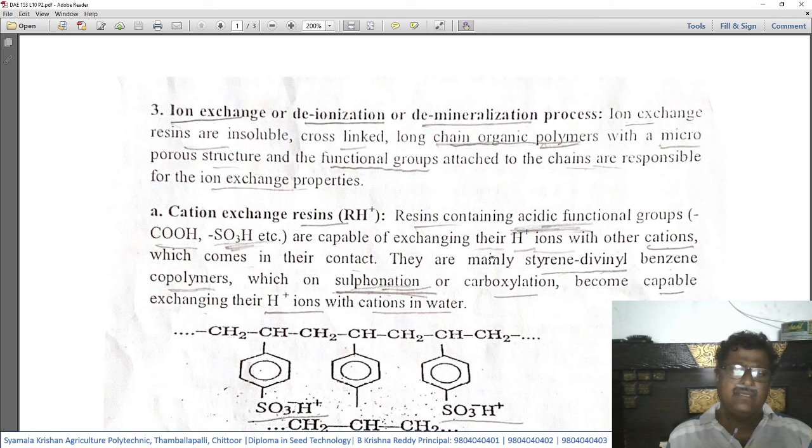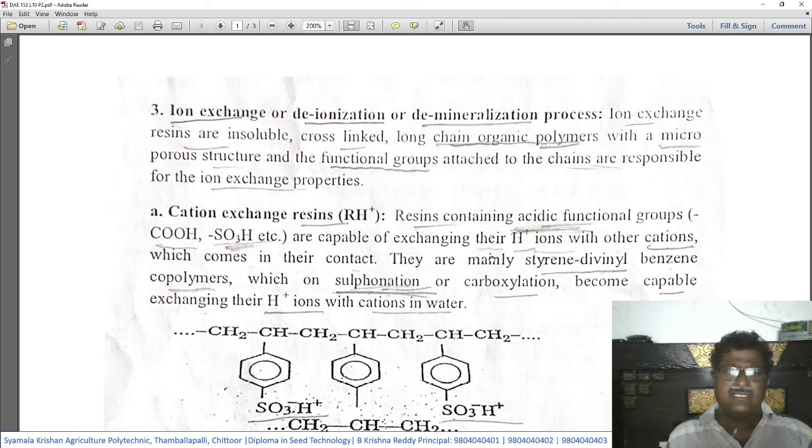In continuation of the various methods of removing the hardness of water, we have studied two methods in the previous class. Today we are going to continue the remaining two methods. In that, number three is the ion exchange or deionization or demineralization process. So this has got three names: the ion exchange method, or in other words, it is also known as the deionization method or demineralization method or process.